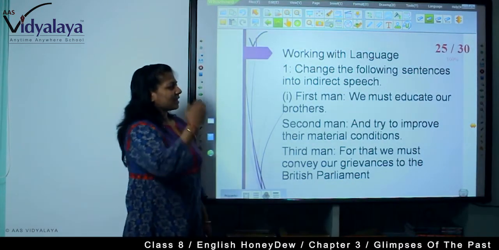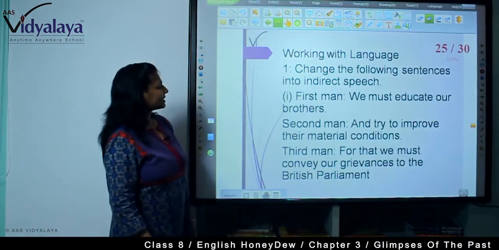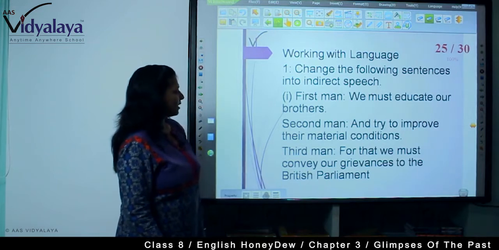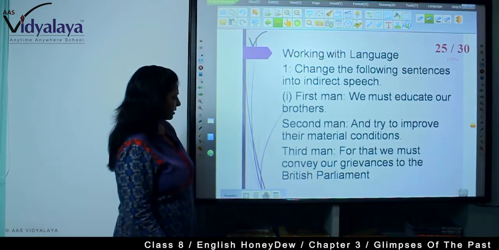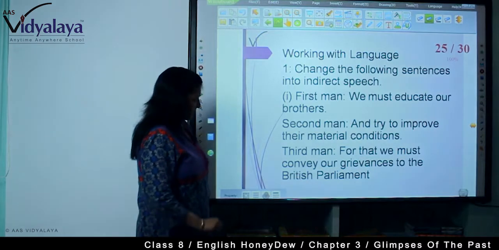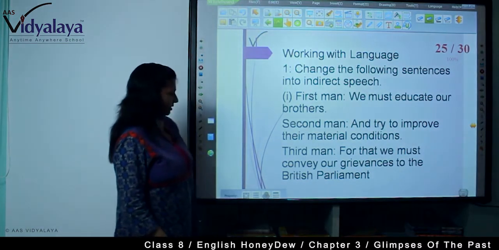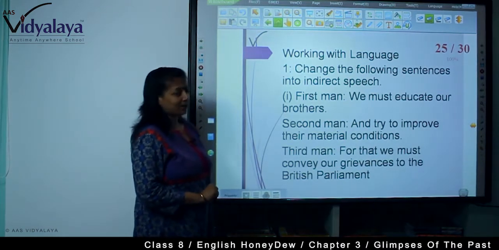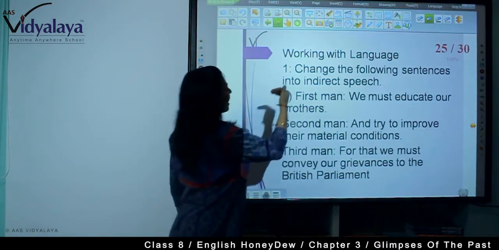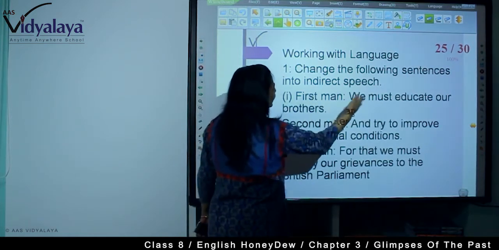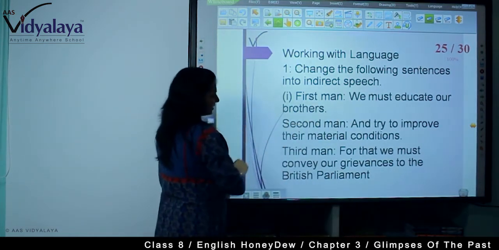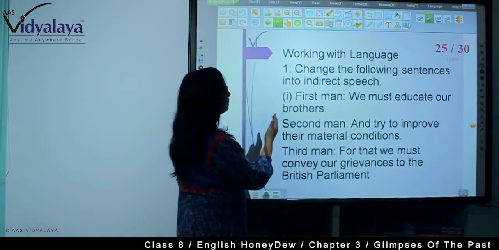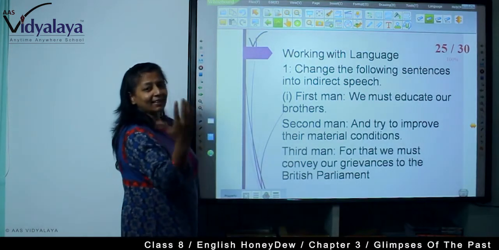Working with language now started. Change the following sentences into indirect speech. Direct and indirect. First man: we must educate our brothers. Second man: and try to improve their material condition. Third man: for that we must convey our grievances to the British Parliament. Now these are the direct speech. The first man is saying directly, the second man is saying directly, and the third man is saying directly. Now we will have to make it into an indirect way.